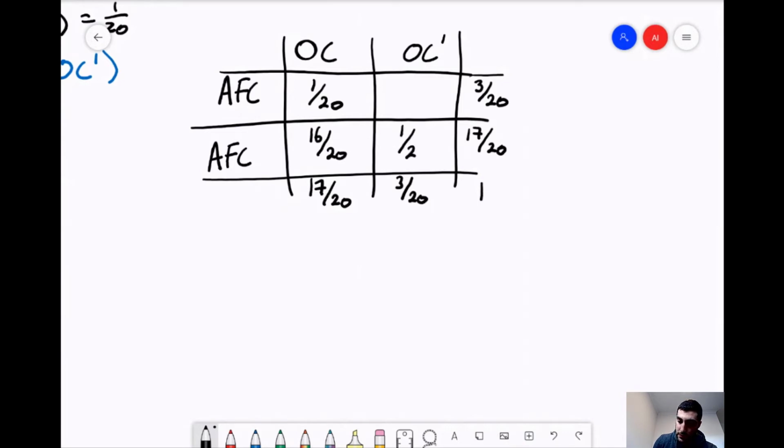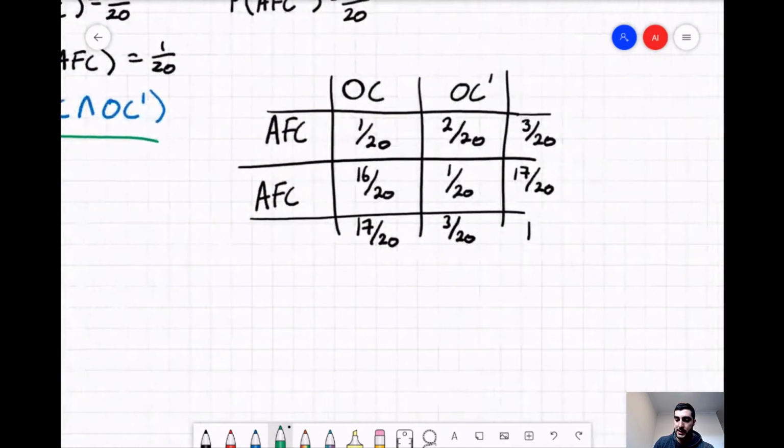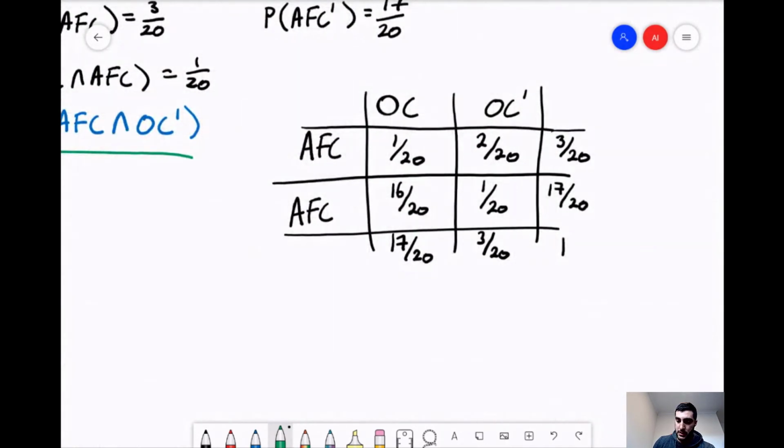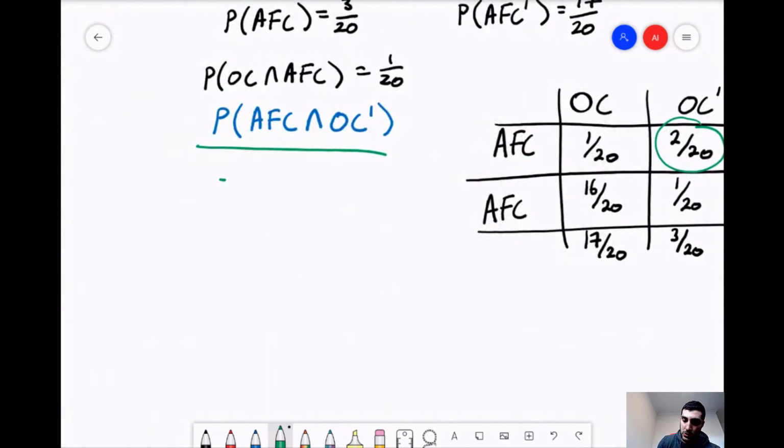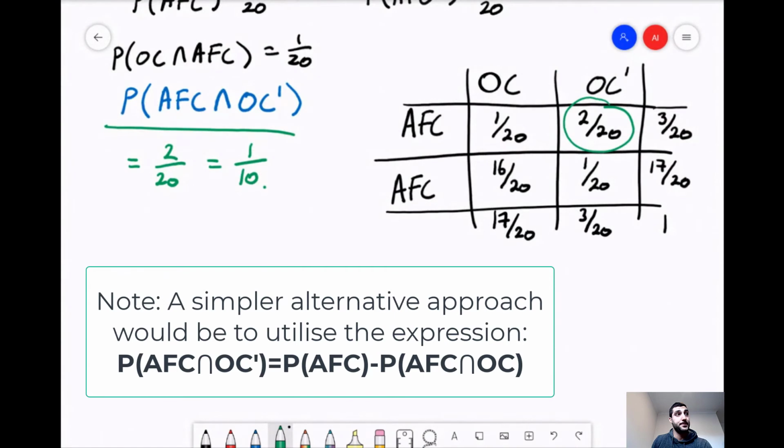And if I just go and fill in the rest, you can see quite simply the values here. And then if we circle back to what we're actually looking for, this air filter change intersecting with the not an oil change, well, that's this value here. So nice and simply will be 2 on 20, which we can simplify to 1 on 10. So that's question A there.